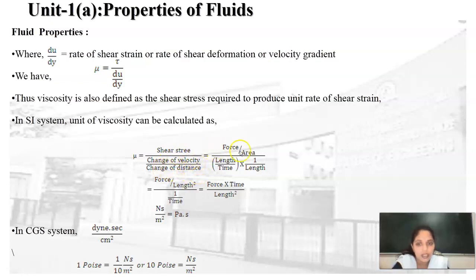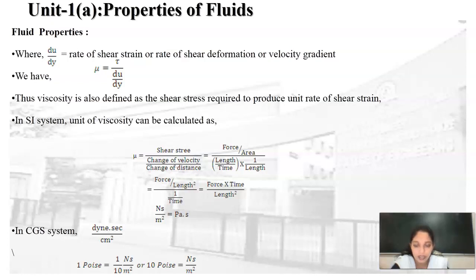But again, shear stress is nothing but the shear force upon the surface area, and velocity can be represented as length upon time. Change in distance can be shown as a length. So after rearranging these terms, we get the unit for the dynamic viscosity as Newton seconds per meter square.